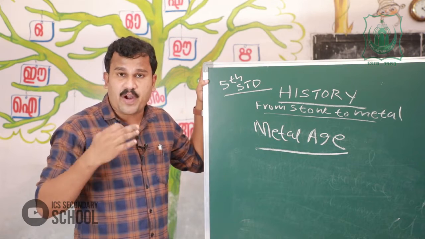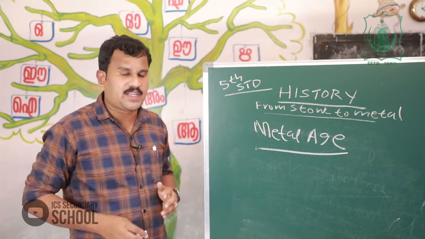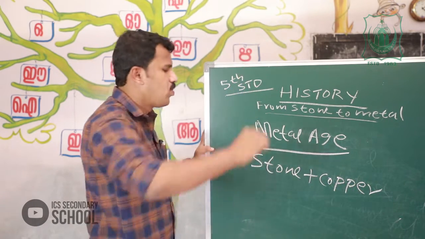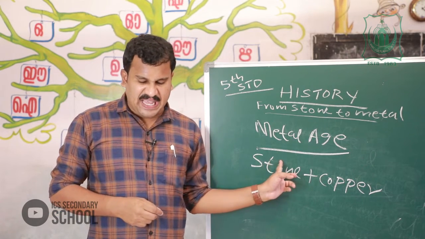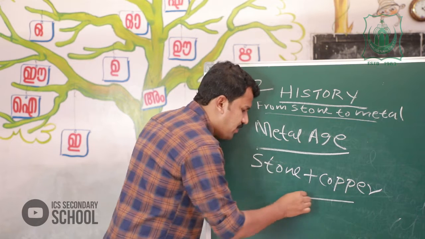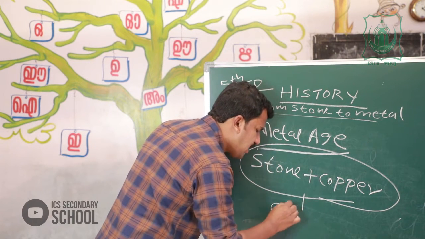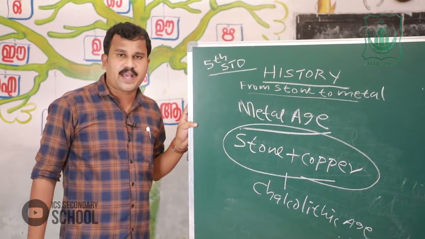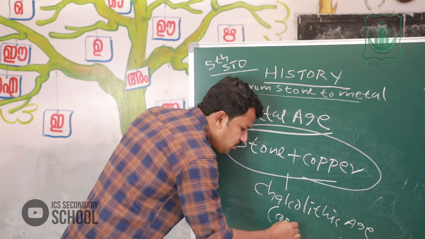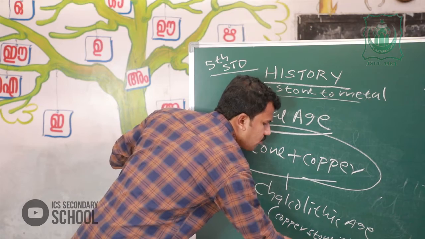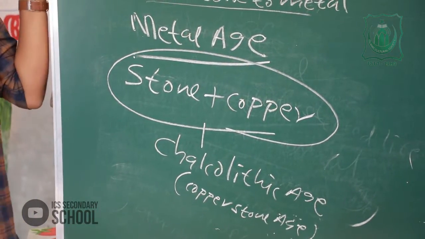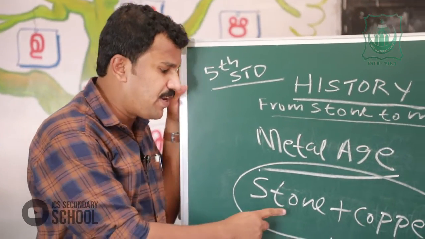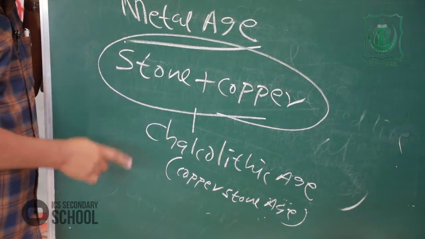The period when both stone and copper implements were used is known as the Chalcolithic age.